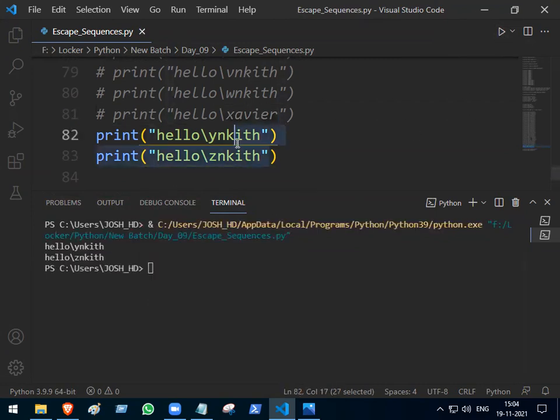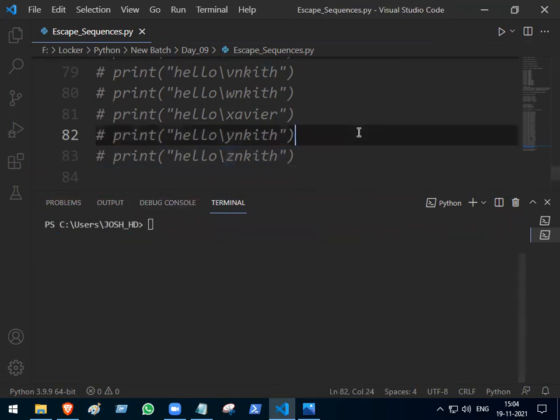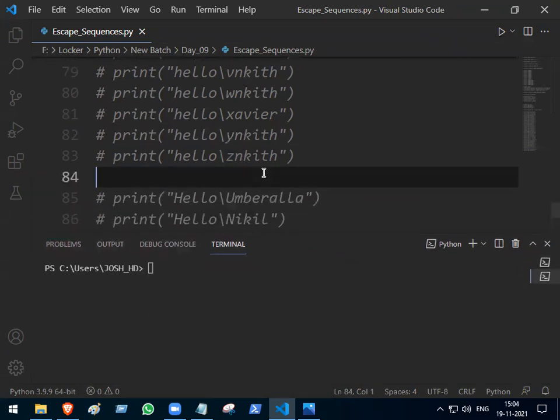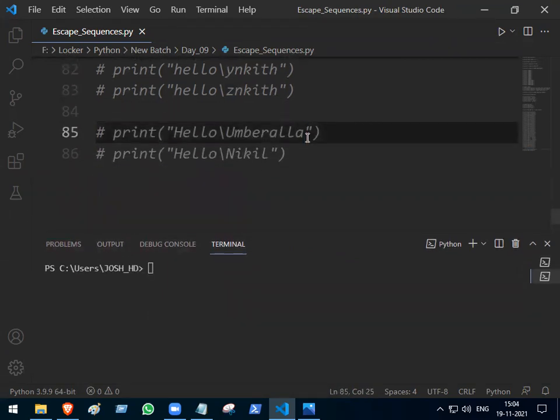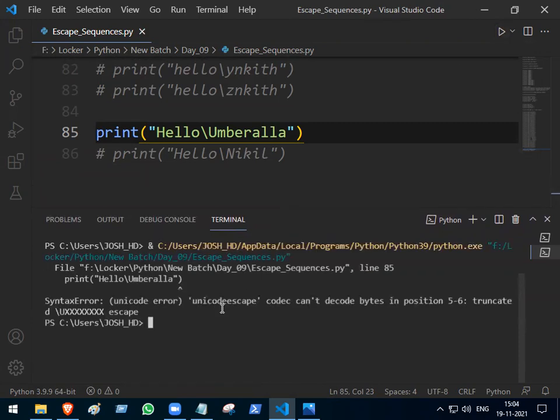So this is about the escape sequences in Python. Not only in Python, others also have them, but the faculty will not tell you. Print umbrella? No. Why? Because backslash capital U has a meaning. I can't print it. What do I get there? Unicode error.